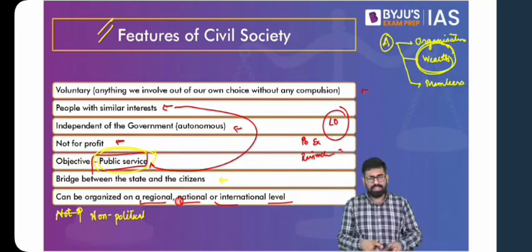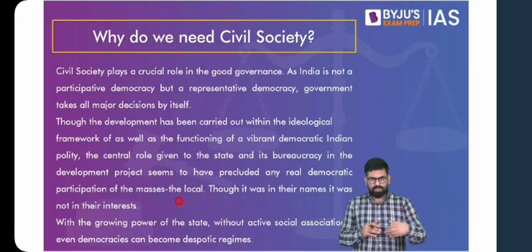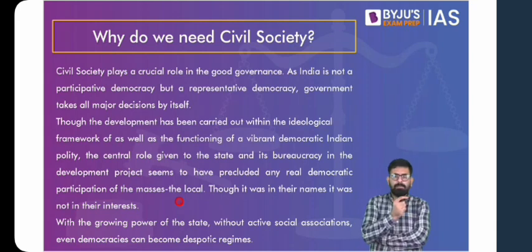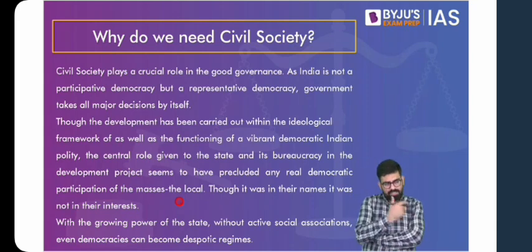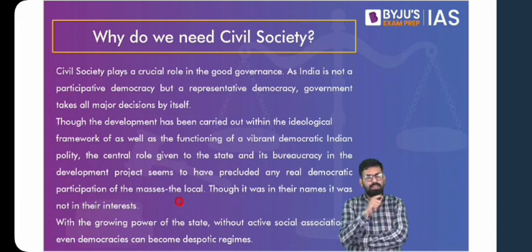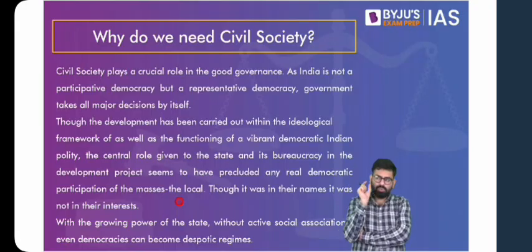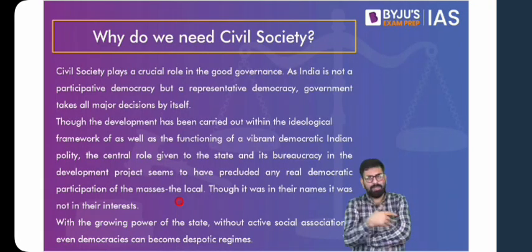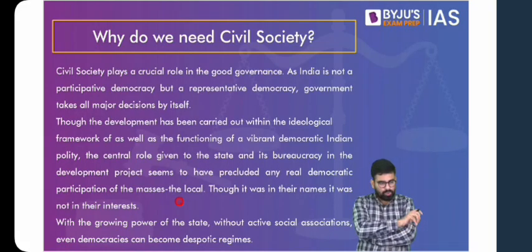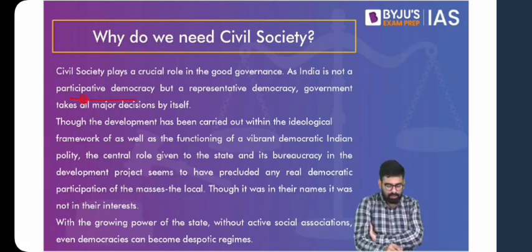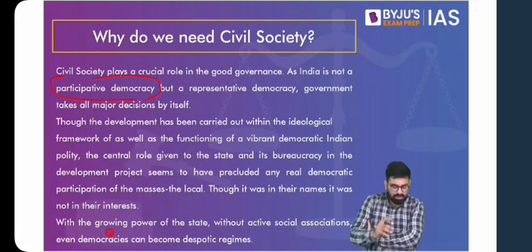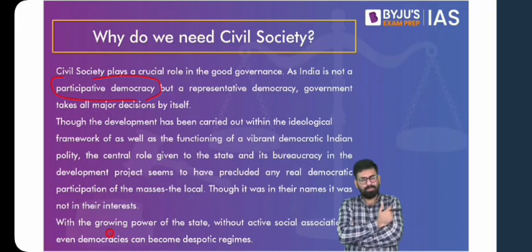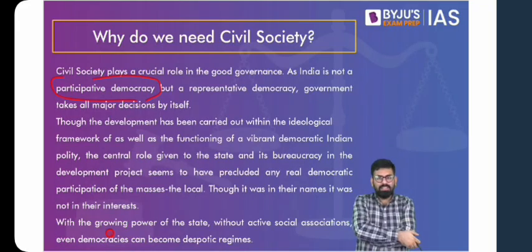Okay. So these are various features of civil society. And why do we need civil society? The significance, you can simply understand that one is that India is a representative democracy, and to convert this into a participative democracy, we need civil society. What does that mean? Right now we have our politicians, we have our elected leaders who represent us in the parliament. Now, rather than relying solely on the representatives, why can't people themselves become a part of this democratic process? So, to convert it from a representative to a participative democracy. Why is that important? Because with the rising power of the state, with the increasing gap between the common man and your elected leaders, this becomes important.